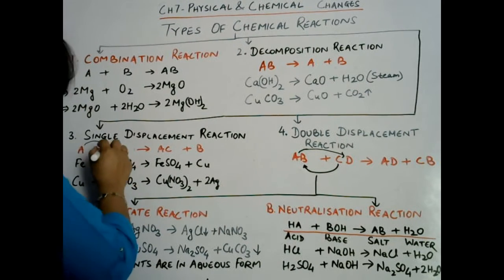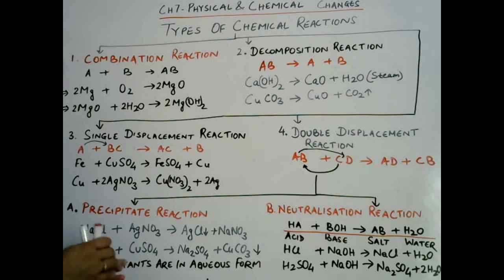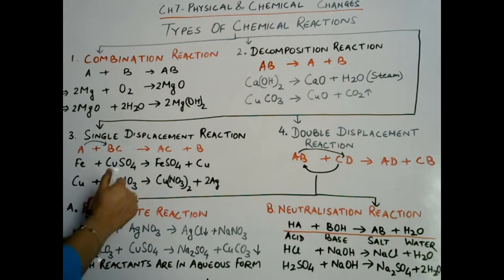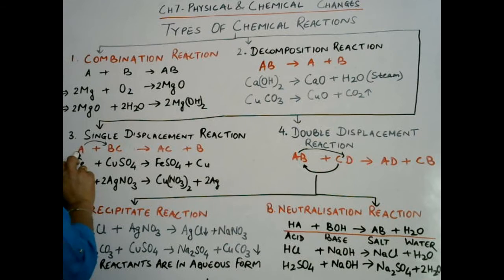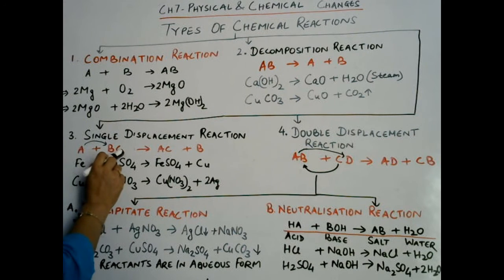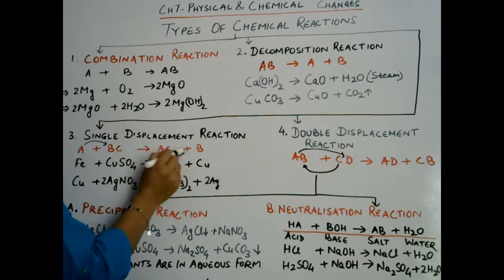Now let us see the third kind of reaction, that is single displacement reaction. Single displacement, that means displacement is going to take place, but only single, one time. Let us check how it is going to happen. When A reacts with BC, then A will displace B from BC compound and finally AC will be formed, and it will remove B from its position. A will remove B from its position. Okay.